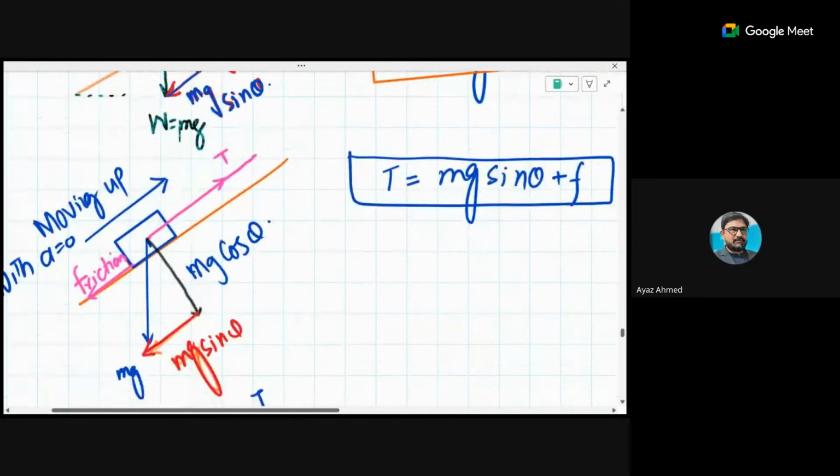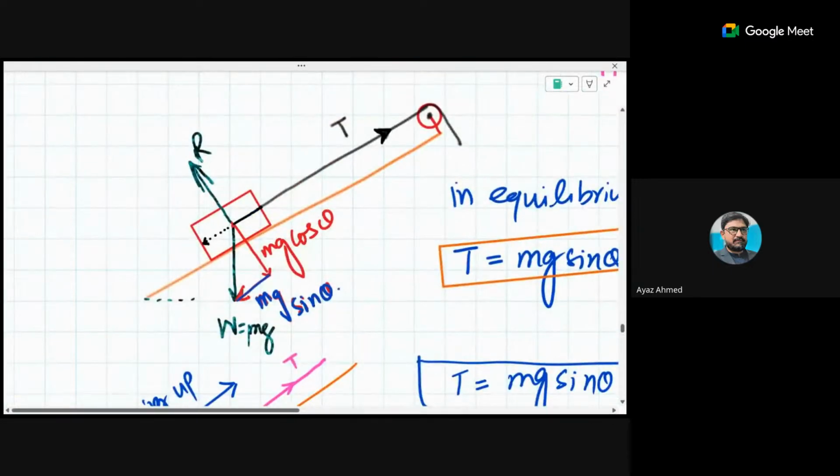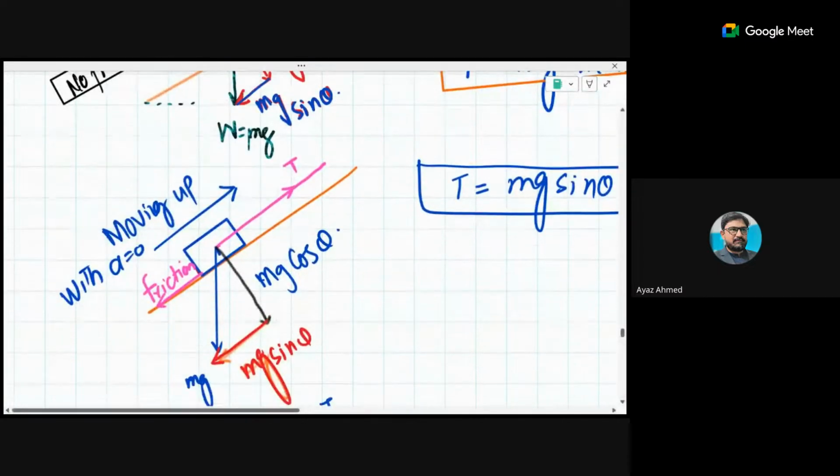But here there is no friction, right? In this situation, I did not consider friction. But in case of friction, the friction is down the slope because the body is moving upward with zero acceleration.